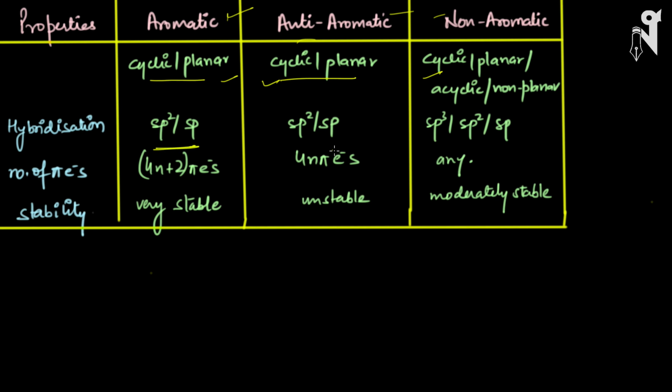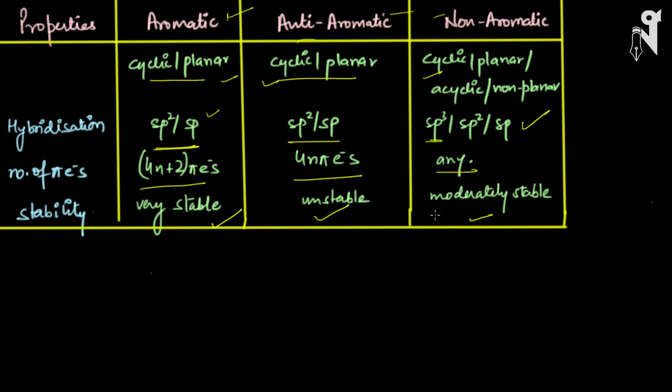Hybridization in the case of aromatic and anti-aromatic is required to be sp2 or sp, so that they can be planar. Whereas for non-aromatic ones, planarity is not even a question. Even if the molecule is non-planar, acyclic, or a straight chain structure, it will be considered non-aromatic. So any kind of hybridization would do for a non-aromatic compound. Number of pi electrons: 4n plus 2 for aromatic, 4n for anti-aromatic, and any number for non-aromatic. Talking about stability, aromatic ones are very stable, anti-aromatics are unstable, and non-aromatics are moderately stable. So this is the summary of aromatic, anti-aromatic, and non-aromatic.